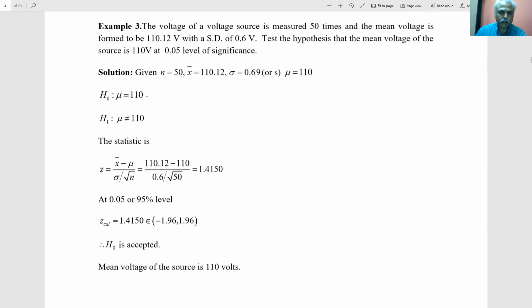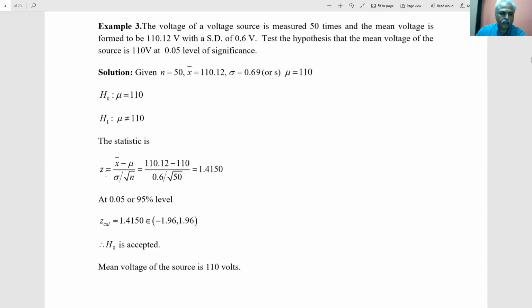We can even write a sentence here. I am quoting that for you: there is no significant difference between population mean and sample mean. That is, they are not much different. If H0 is accepted, it is correct. We accept that the hypothesis is accepted.